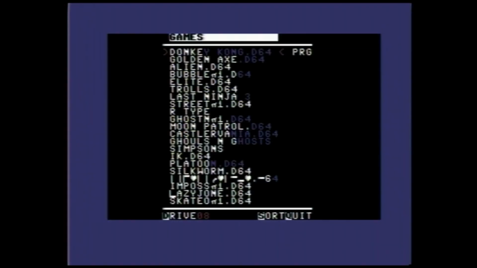So let's just test this out with Donkey Kong again quickly, comparing the new settings of the ARMSID against the old settings and of course against the original 6581.